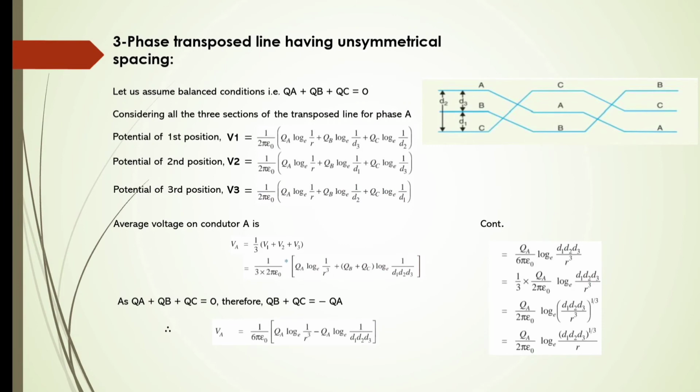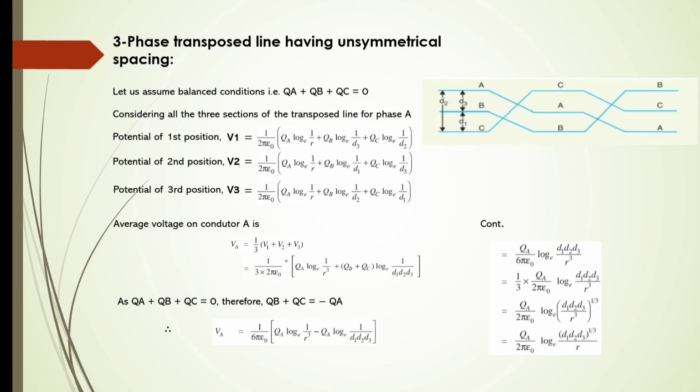For a log, subtraction becomes division and addition becomes multiplication. The final value is QA divided by 2 pi epsilon log e of the cube root of D1 D2 D3 divided by R.